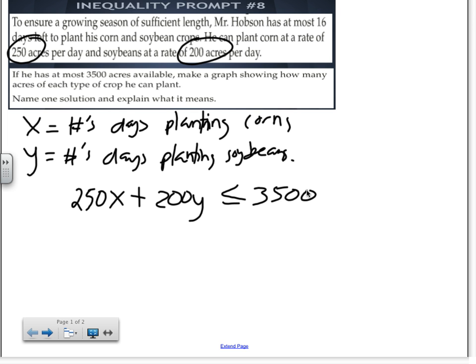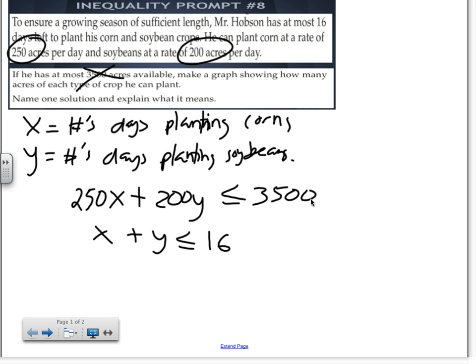I know there's another one coming up. What should I write for the other one? We're done with the 3,500 limitation. What else have I not touched? The days. How do I put x and y together with the number of days, 16 days? It says at most 16 days, so less than or equal to 16. So x plus y less than or equal to 16.